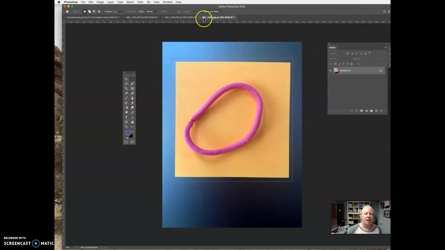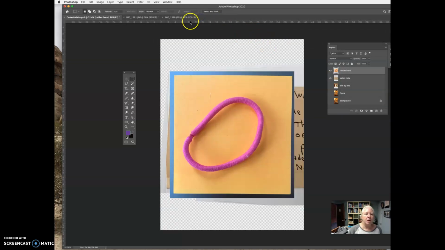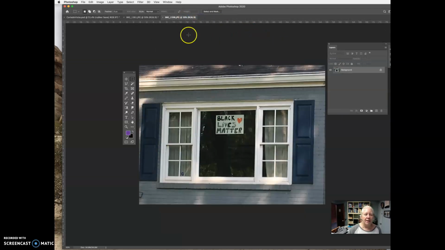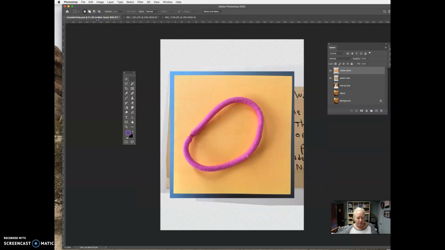And I can go back here and close that. I don't need it anymore. Go here, and here's my architecture. So I'm going to Command A. I want all of the architecture. Command C, which is copy. Command V.